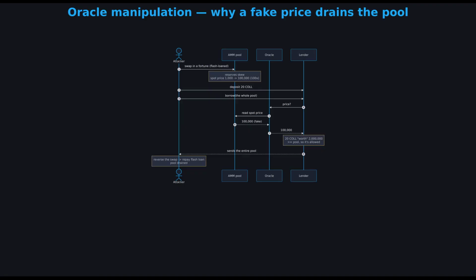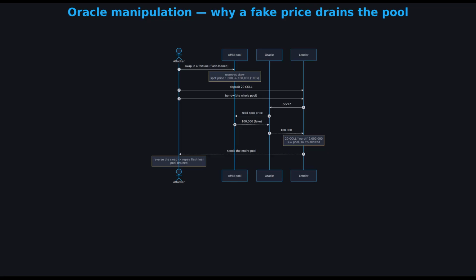Here's the whole attack as a flow. So follow the numbers. 1. The attacker takes a giant flash loan, borrowed and repaid inside the same transaction. 2. They dump it into the trading pool in one huge swap, which skews the reserves and spikes the collateral's spot price. In our demo, 100 times over.